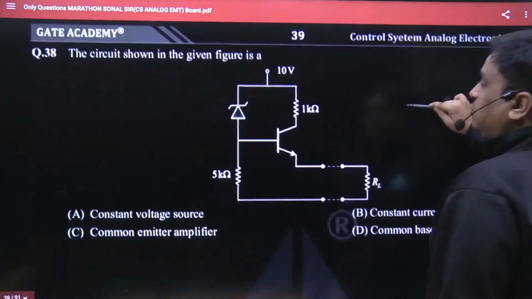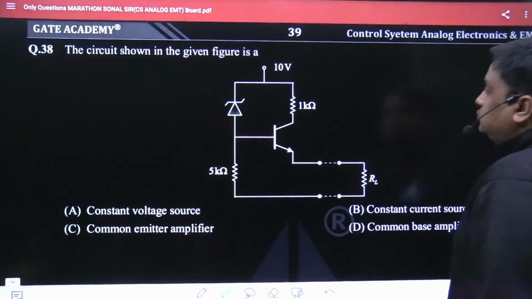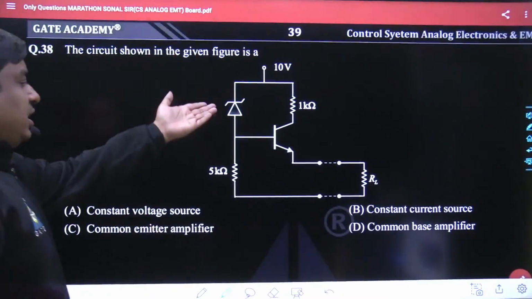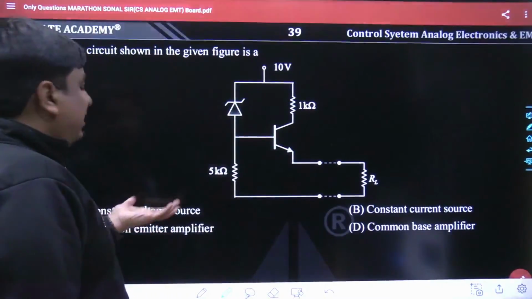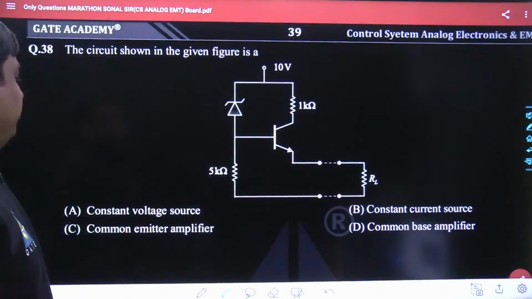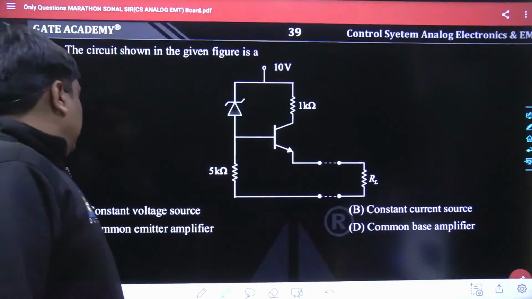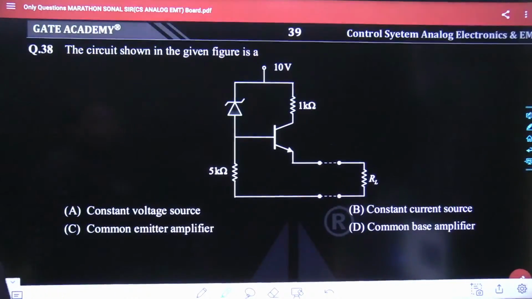So here comes the next question. The circuit shown in the figure is a... Here the Zener diode is connected, and here the load is connected. The 4 different options attached with this problem are constant voltage source, constant current source, common emitter amplifier, and common base amplifier. Tell me what could be the best answer for this question. Again, 2 minutes are allocated to you.